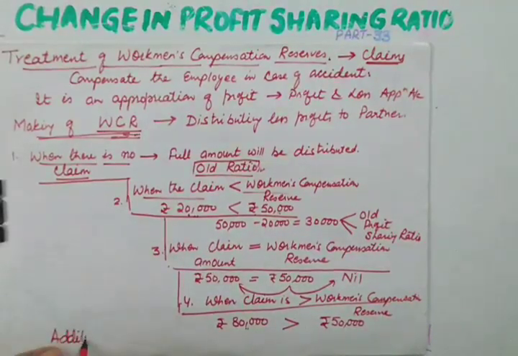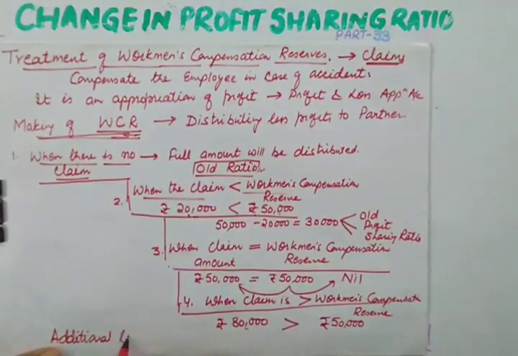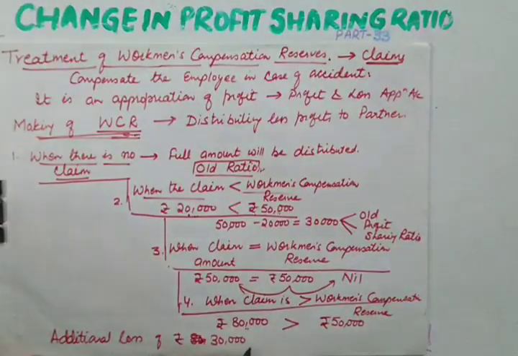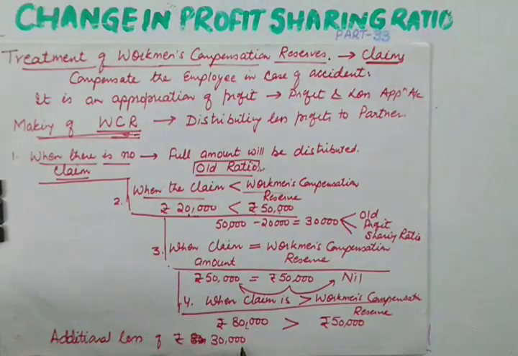There is an additional loss of rupees 30,000, which has to be met by the firm due to this claim. So how to meet this additional loss of 30,000?